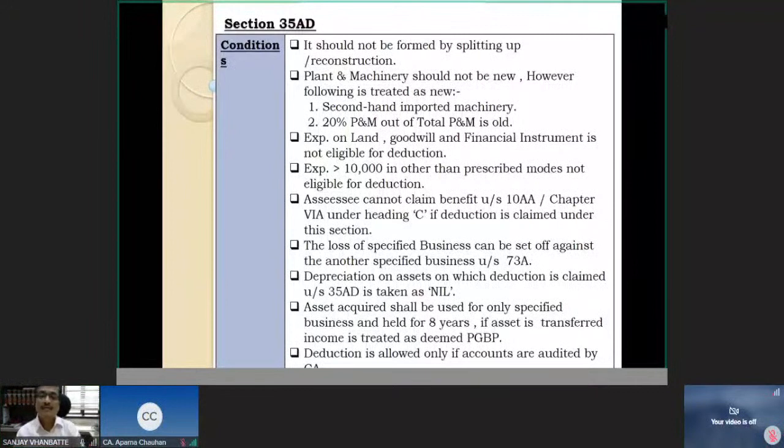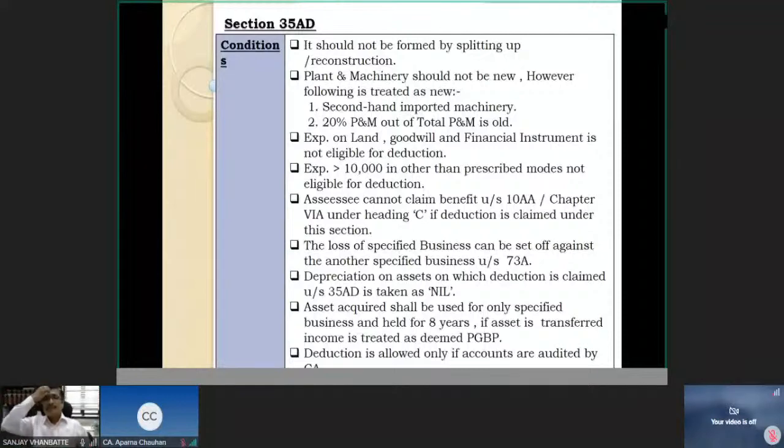Then no further deduction of section 32 depreciation will be allowed because you already claimed a deduction of 100%. No double deduction, that is to be understood. And the asset acquired should be used for the specific purpose for at least 8 years. If the asset is transferred, then the sale proceeds from that asset will be considered as income from business or profession. That will be taxable as PGBP income. And deduction is allowed only if accounts are audited. So audit is compulsory. These are the other conditions under section 35AD which you must understand, and accordingly you should be able to answer the questions on section 35AD.